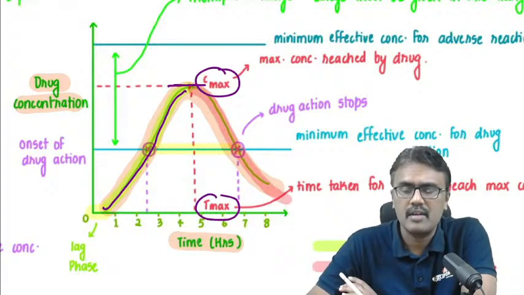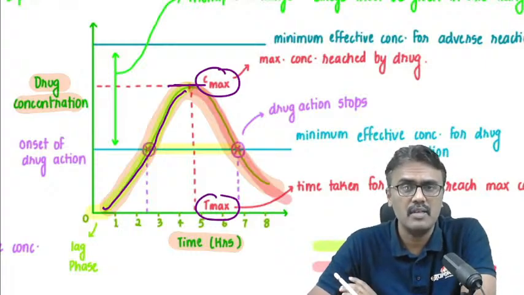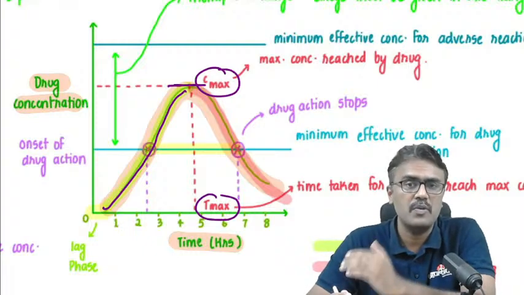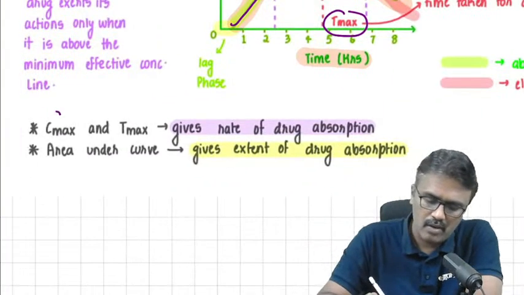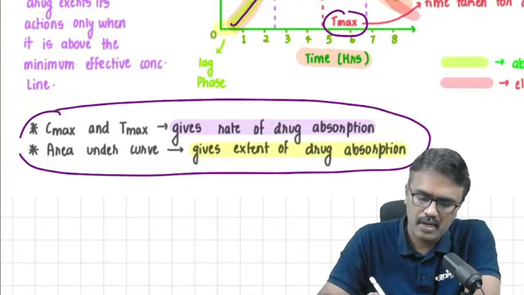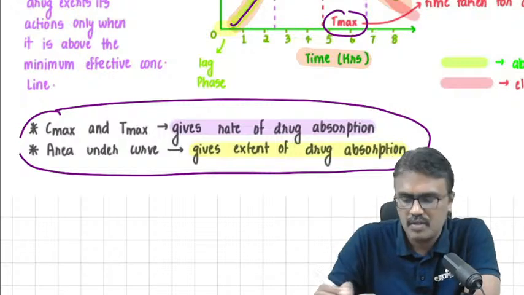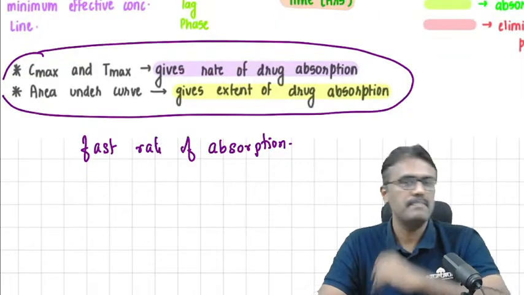And area under curve will tell us the extent of drug absorption, and also how much is the exposure of the drug by the patient. So these are the two parameters I particularly highlighted to you during classes. Remember rate of drug absorption and extent. Which route has the fastest rate of absorption? Yes. Can you tell me that?